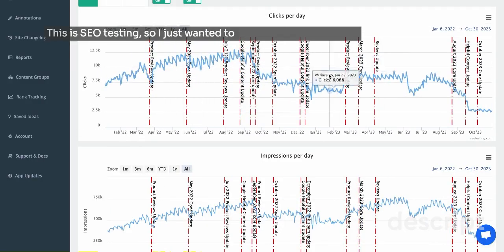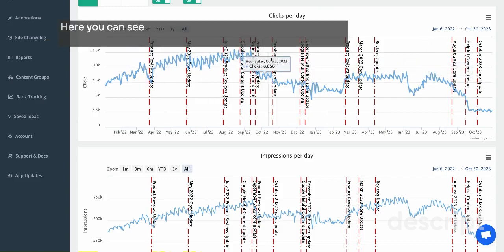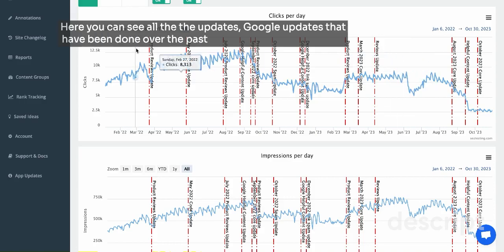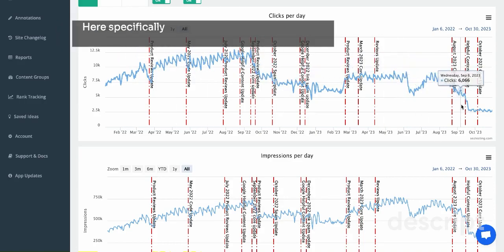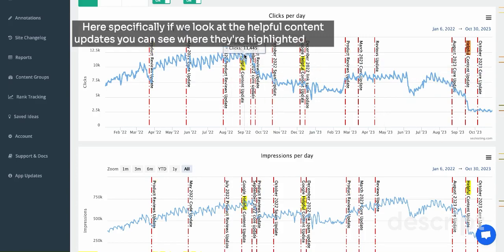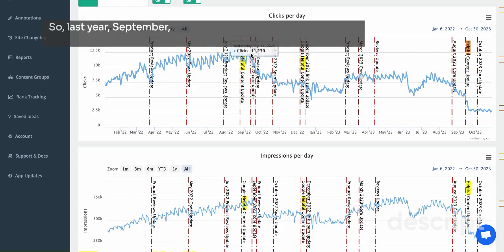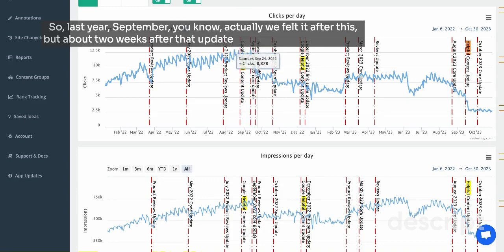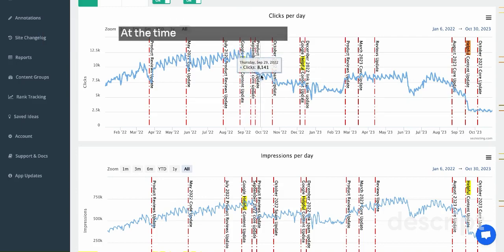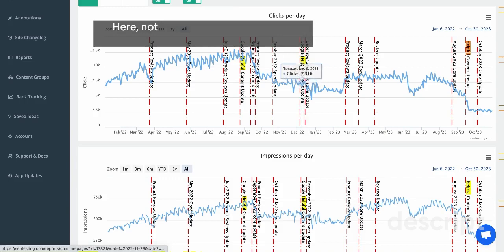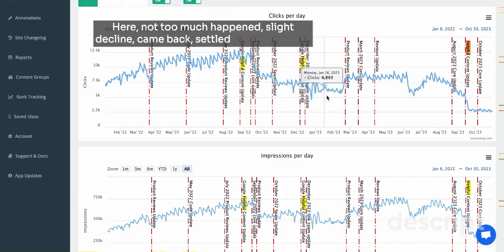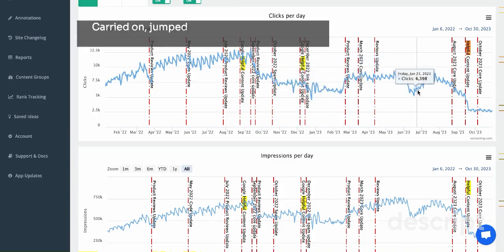SEO testing, so I just wanted to show this view as well. Here you can see all the Google updates that have been done over the past 18 months or whatever it is. Here specifically, if we look at the helpful content updates, you can see where they're highlighted here. So last year, September, actually we felt it about 2 weeks after that update, we had a significant drop. At the time, it felt very significant. Here, not too much happened. Slight decline, came back, settled out, jumped up, carried on, jumped down, gone up, then fully gone down here, basically.